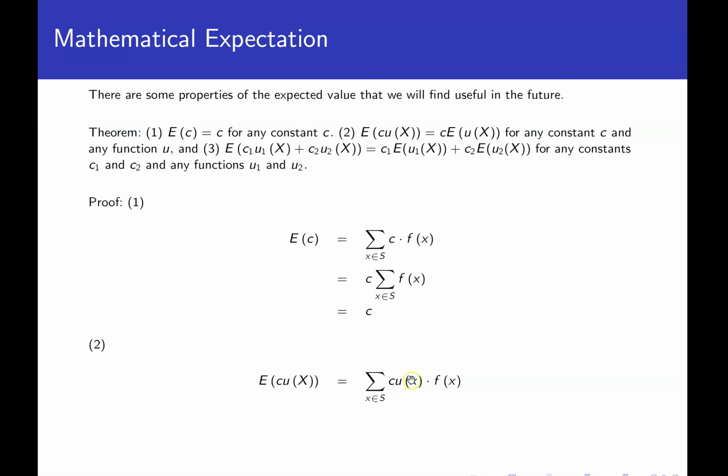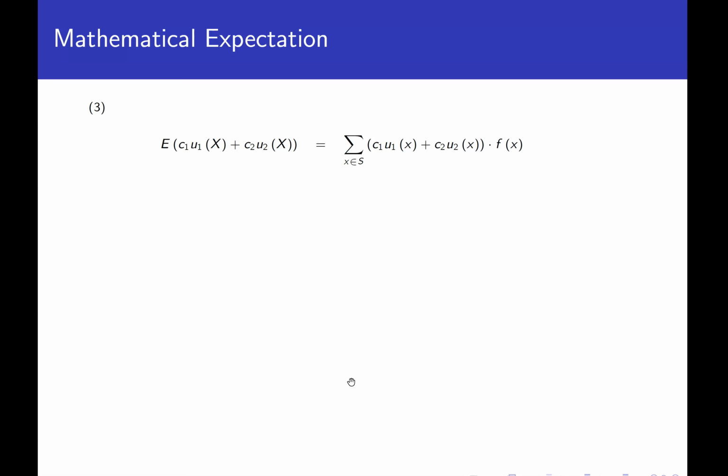Second part, again, if I have a constant times a function, I can pull the constant out, and this is the definition of expected value of u of x. So that was pretty straightforward as well. All I did is just use the property that I can take a constant and factor it out of a sum. It's literally what it is. So if I look at the third part, same idea.